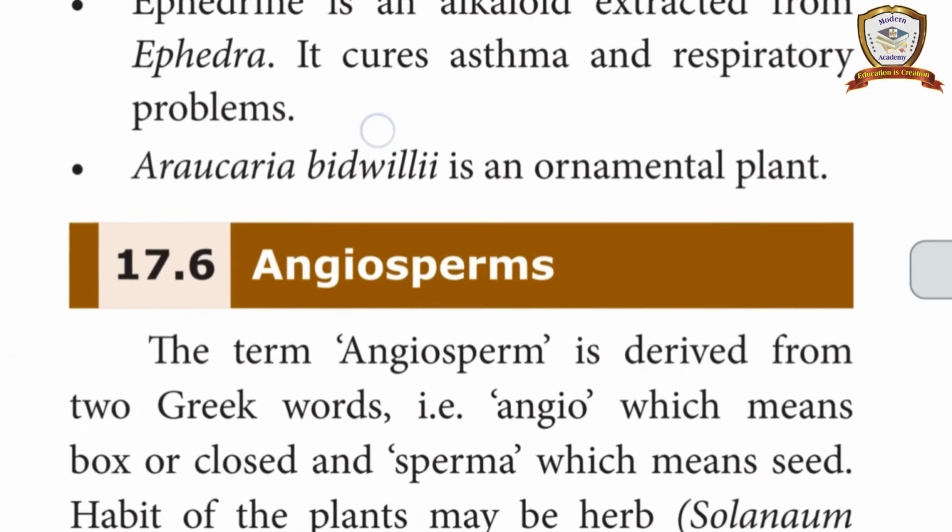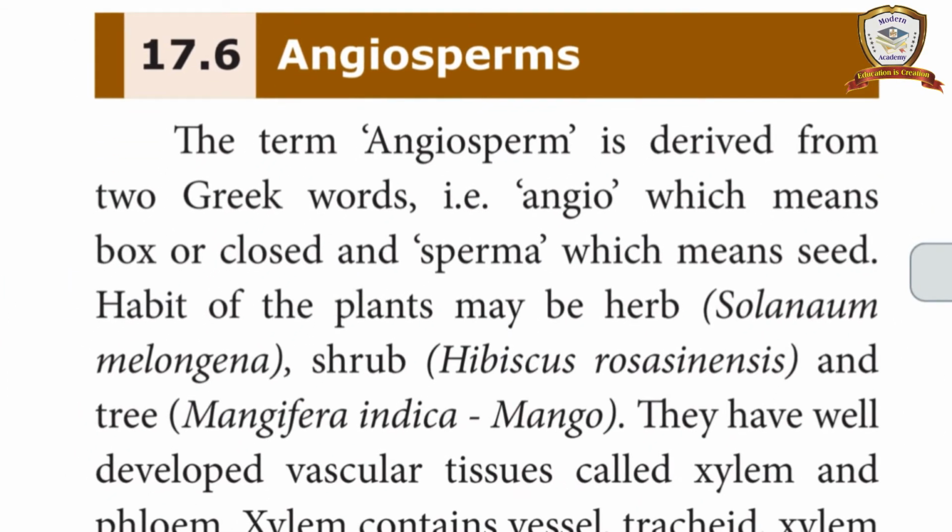Next, angiosperm. It is a flowering plant. We know very well about the angiosperm. Okay. So all plants, herbs, shrubs, whatever we see in our environment, everything is an angiosperm. Everything is a flowering plant.